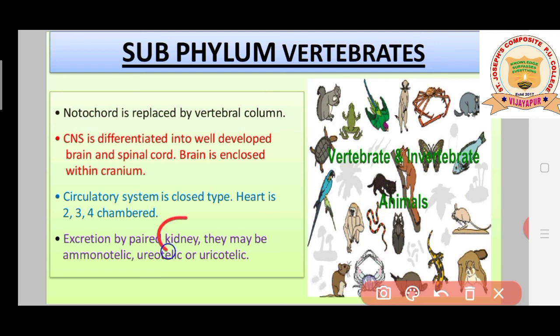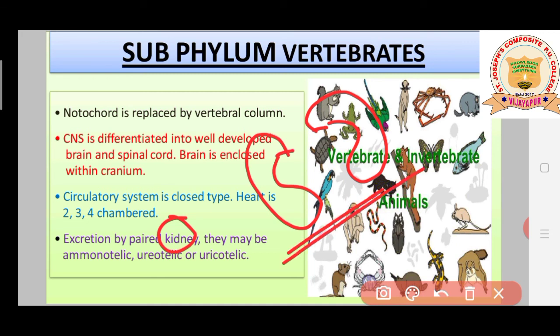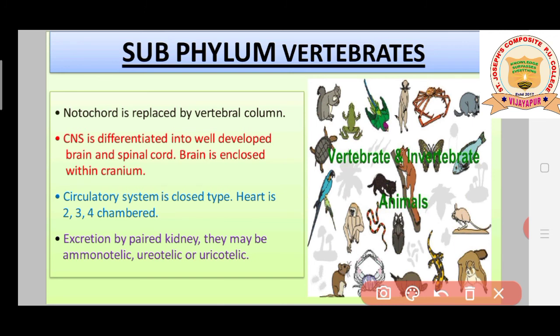Excretion by paired kidney, students. Usually kidneys are going to be present. These kidneys are going to be present like this. Okay, kidney bean shaped structures. While explaining about the Chordata, I have explained you about the structure. So usually they have paired kidneys, 2 kidneys are there, and they basically help in removal of nitrogenous waste.